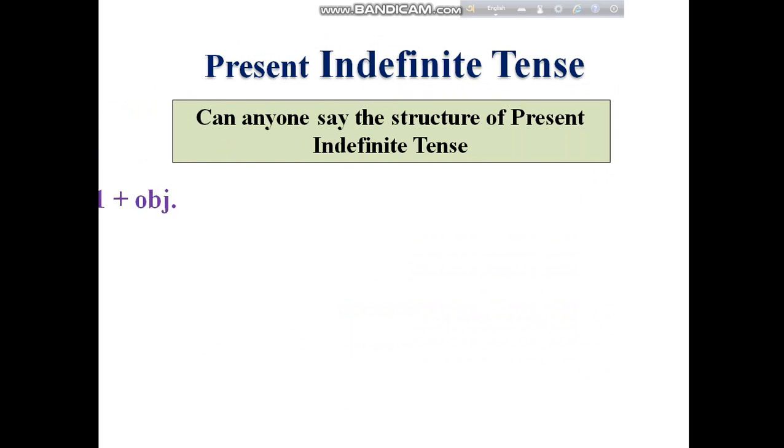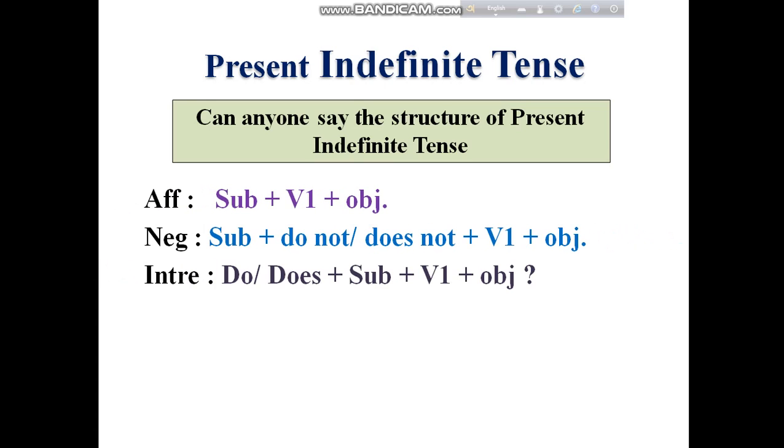Now the structure of present indefinite tense. You know that there are 3 kinds of sentence that present indefinite tense may have: affirmative, negative, and interrogative. In affirmative, the structure is subject plus verb plus object, and in negative the structure is subject plus do not or does not plus verb plus object, and in interrogative, do or does plus subject plus verb plus object plus note of interrogation.